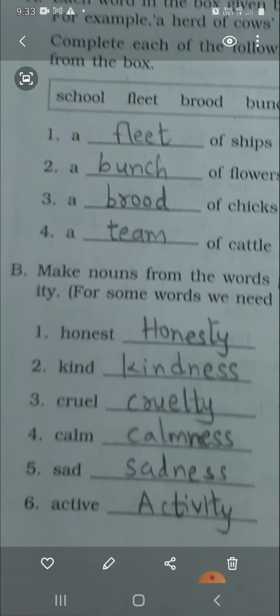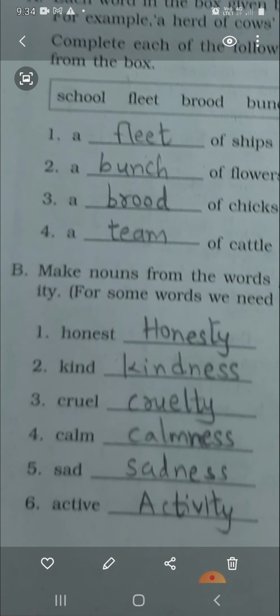Now let us look at another example which also has some nouns, but we have to make nouns from the words given below by adding NESS or ITY. These are called suffix. What is a suffix?